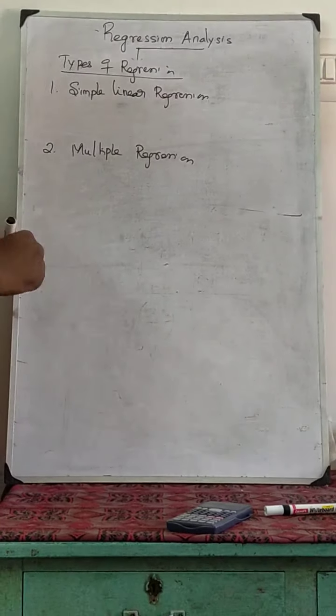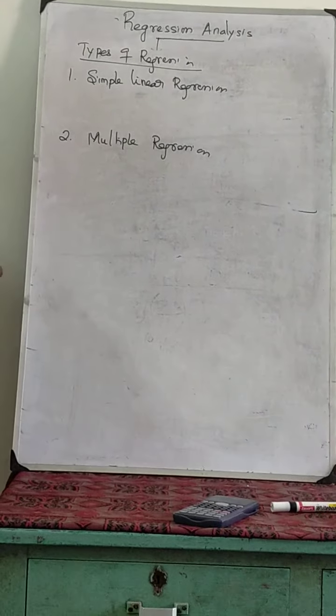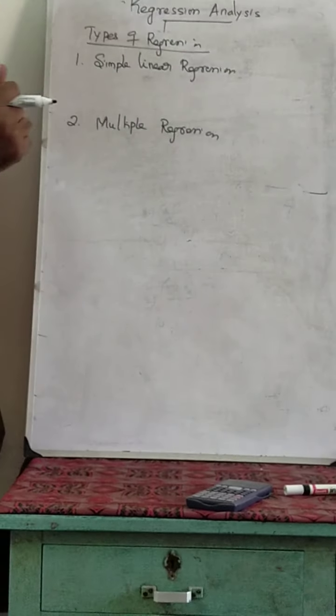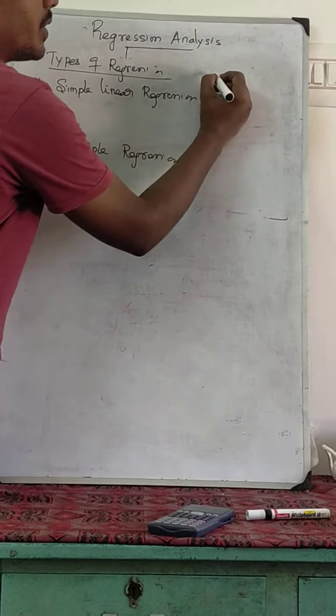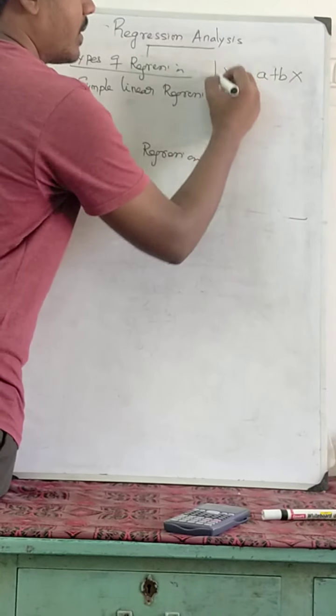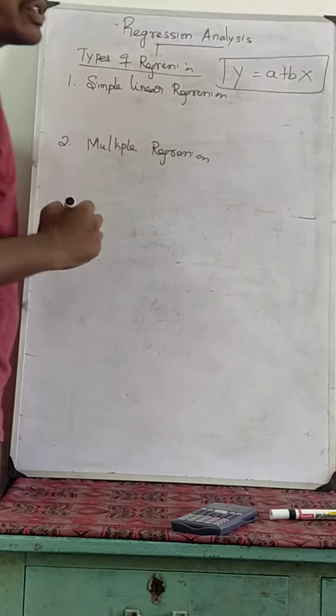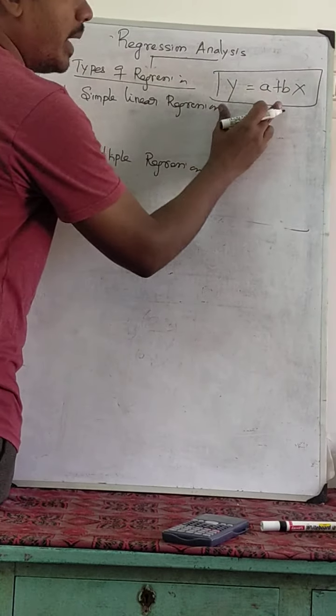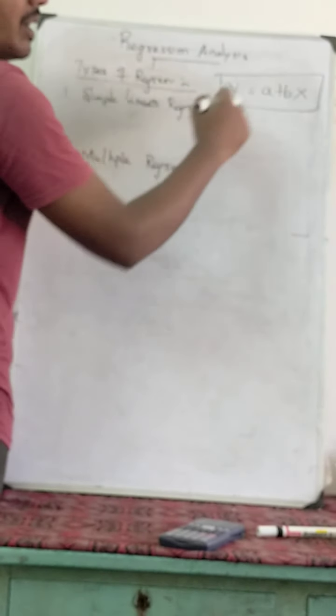You should know the regression equation. The simple regression equation is y equals a plus bx. You should not forget this regression equation; always keep it in your mind.